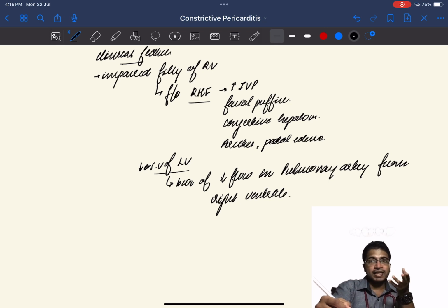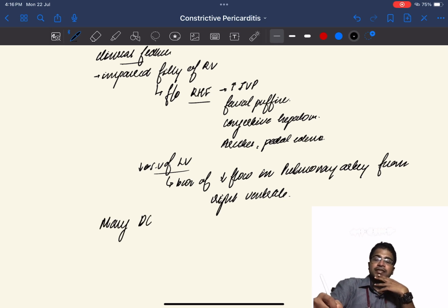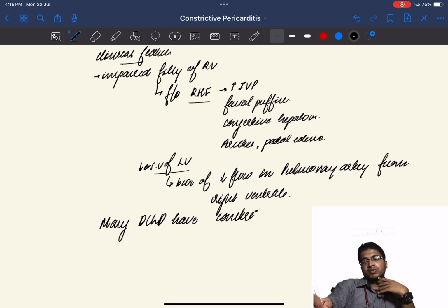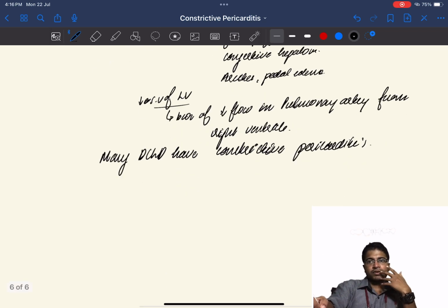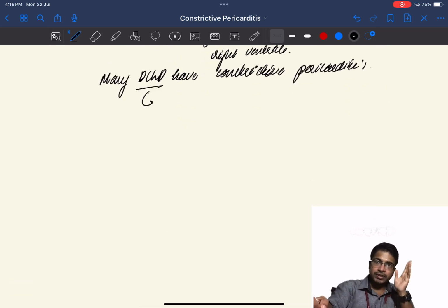It can present, but it's very unlikely for them to present with orthopnea, dyspnea, paroxysmal nocturnal dyspnea, etc. So it is predominantly right heart failure symptoms. Studies say that most of the patients who are treated as DCLD, on autopsy, will be found to have constrictive pericarditis, because even in constrictive pericarditis there is congestive hepatitis and cardiac cirrhosis of the liver. So there are many patients who are still being treated as DCLD but actually have constrictive pericarditis.